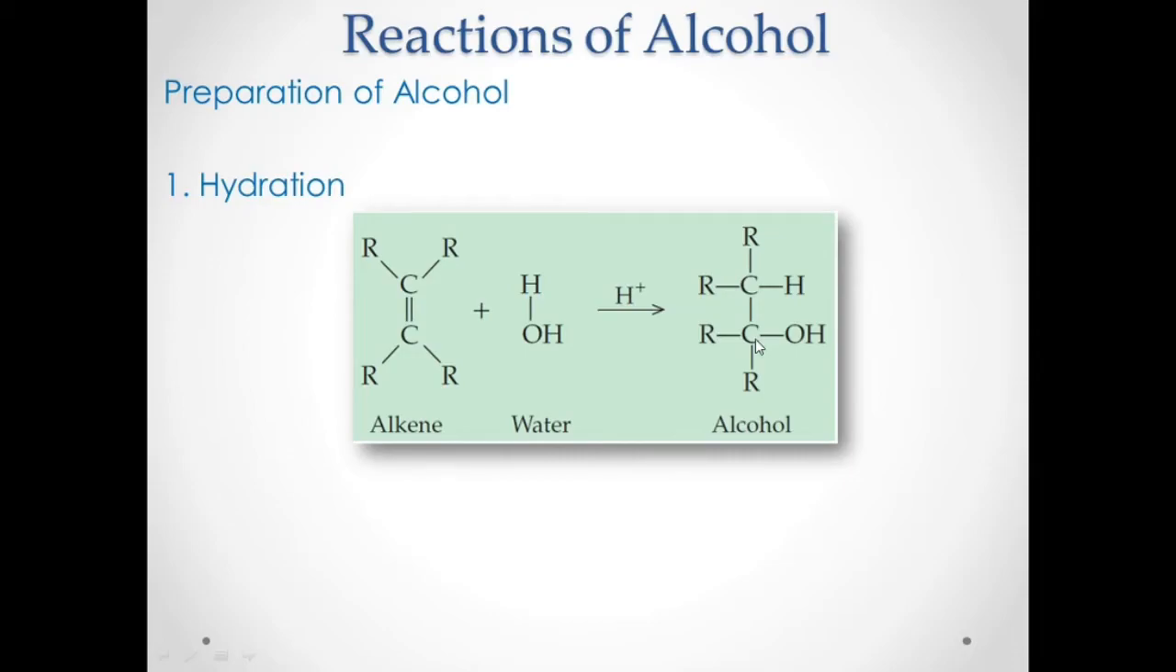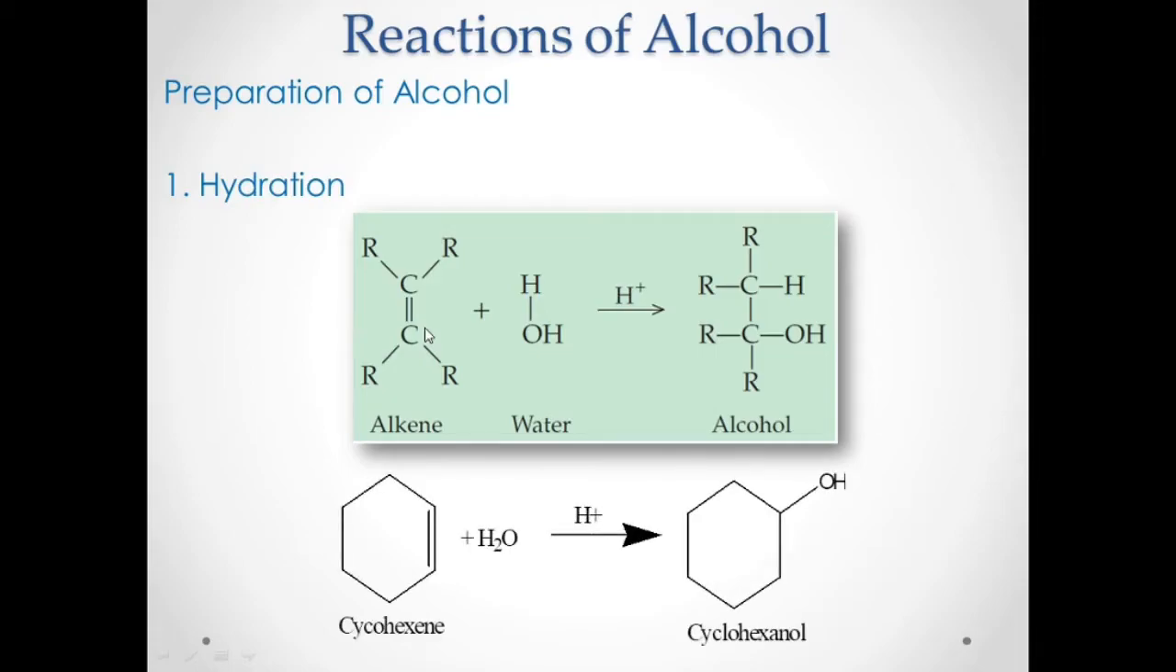And remember, for symmetrical alkene, you can have one possible product. But for unsymmetrical alkene, you have two possible products, a major product and a minor product. For the major product, we follow the Markovnikov's rule, while your minor product is anti-Markovnikov. For example, cyclohexene plus water, then you have your acid catalyst.